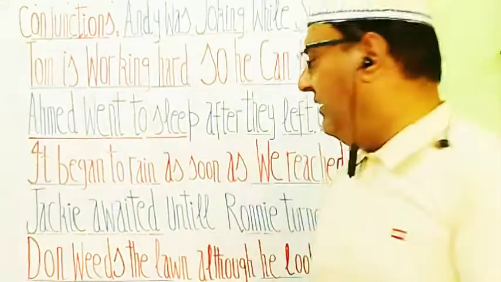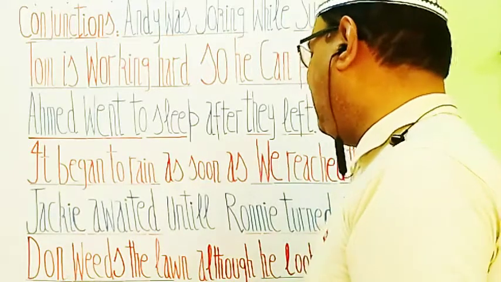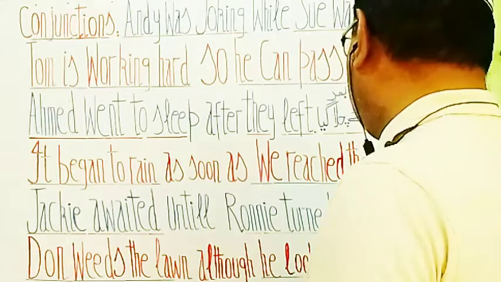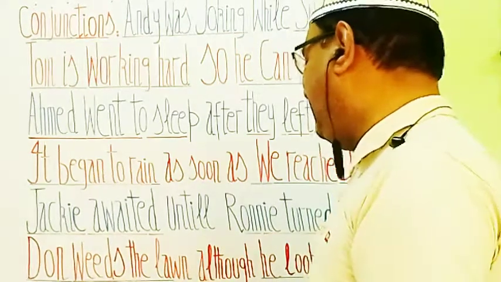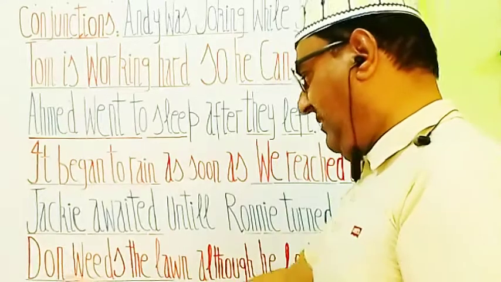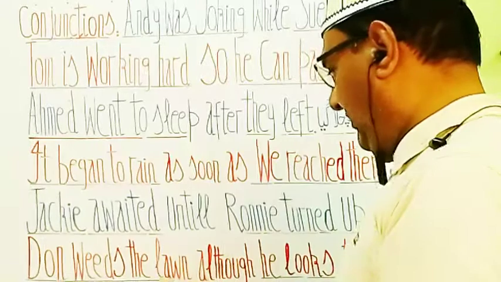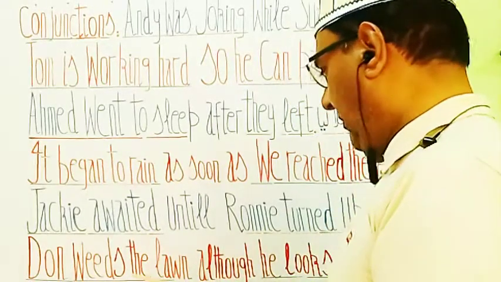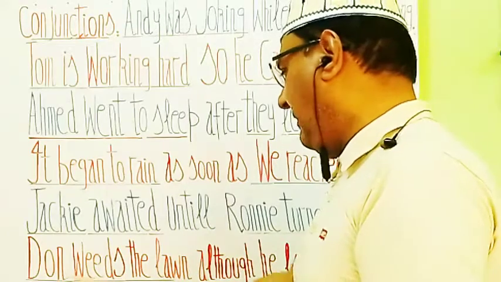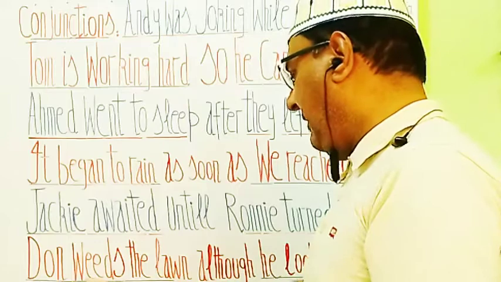आइए अगला फ्रेज देखते हैं. Next statement is Don weeds the lawn although he looks tired. You see there are two statements. Don weeds the lawn. This is the first part of this statement. Don lawn से घास फूस को तलब करता है.